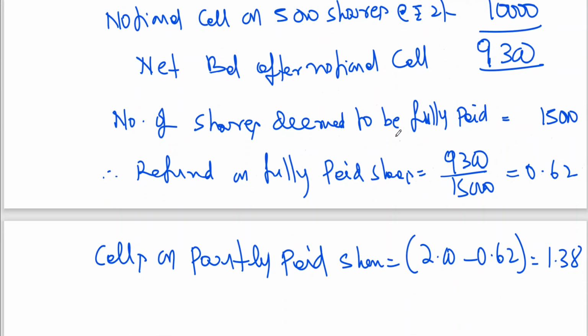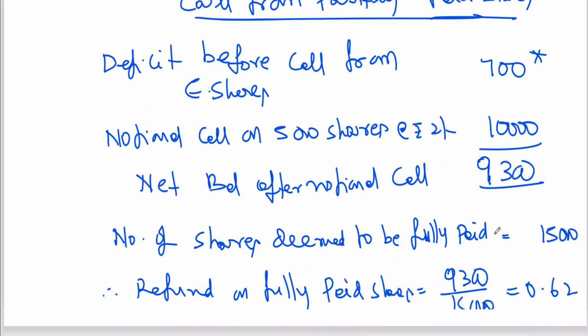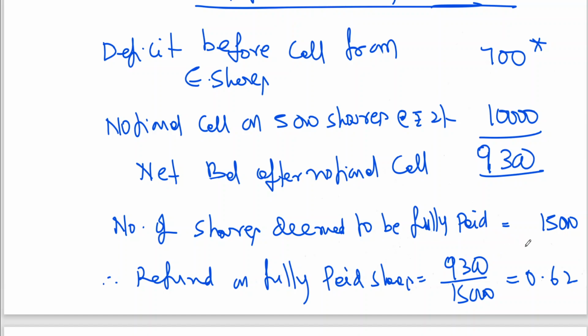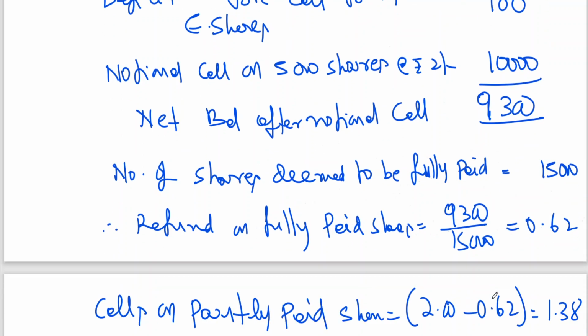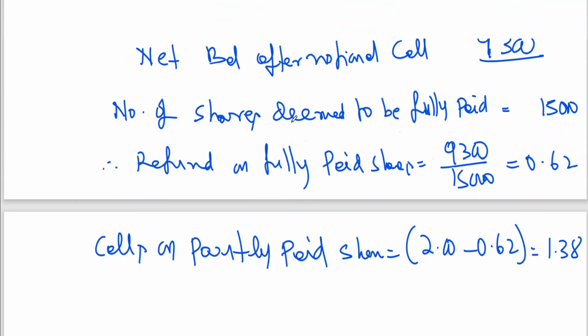I repeat once again. First, what I have taken: deficit before call from equity share 700. Notional call, I am assuming it has been called. So it is coming to 9,000. Net balance after notional call 9,300. Number of shares deemed to be fully paid, after assuming that the notional call has been paid, 15,000 shares. Refund on fully paid shares 0.62. Now calls on partly paid shares. Since now you are making a call, he should bring 2 rupees. I should pay 0.62 instead of him bringing 2 rupees. Finally, how much can you pay? 1.38. That's it. So this is what has been taken.